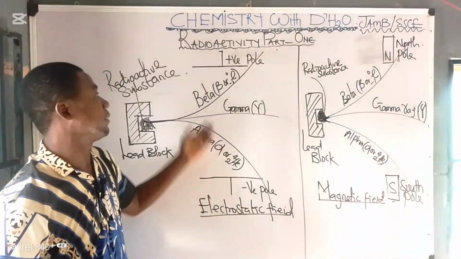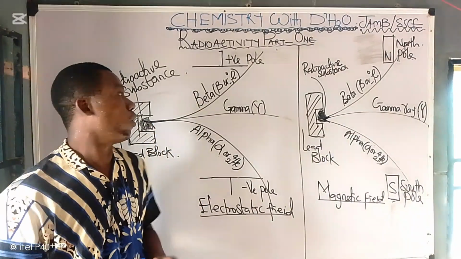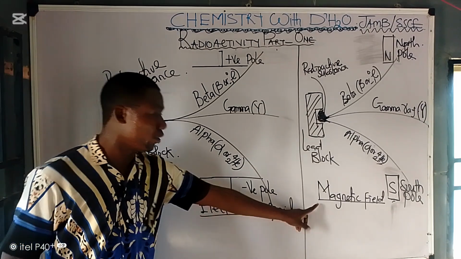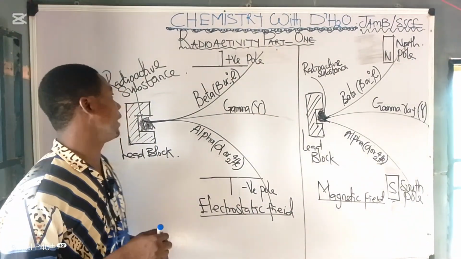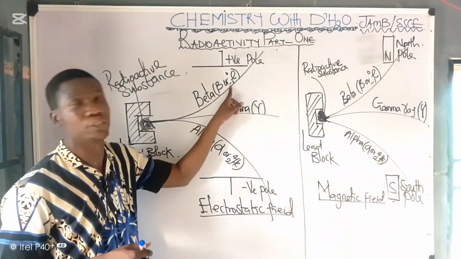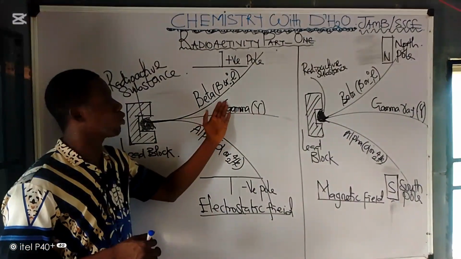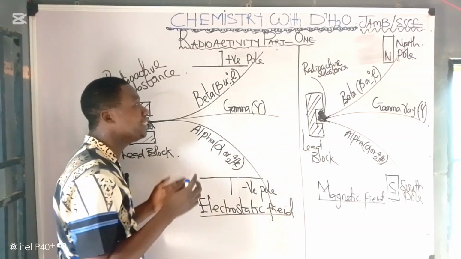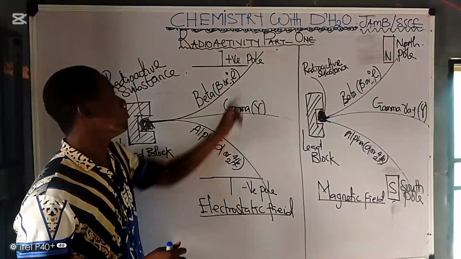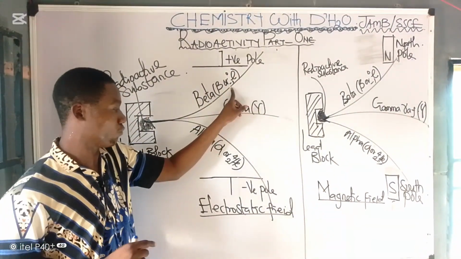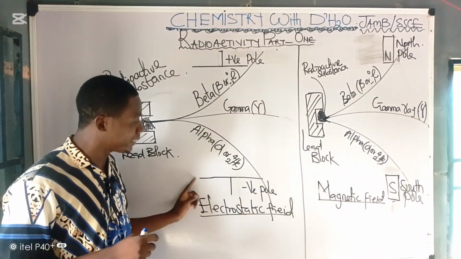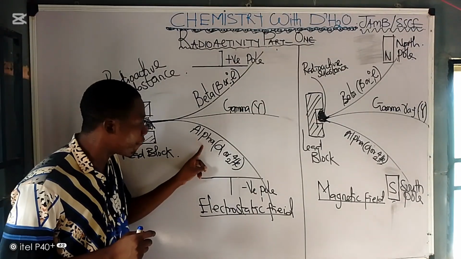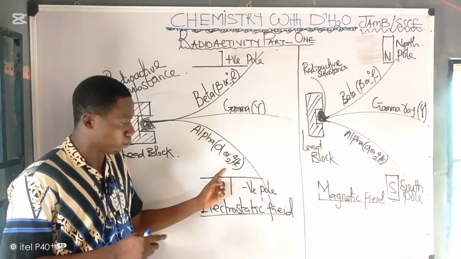Now let us look at the behavior of your alpha, beta, and gamma in an electrostatic field or a magnetic field. Don't forget that your beta particle is negatively charged. So because the beta particle is negatively charged, it will be deflected to the positive pole in an electrostatic field. Why? Positive attracts what? Negative. Now, the radiation that is deflected to the negative pole must be positively charged, and that particle is your alpha particle. Please take note of these symbols, okay?